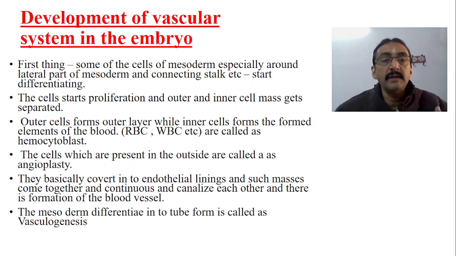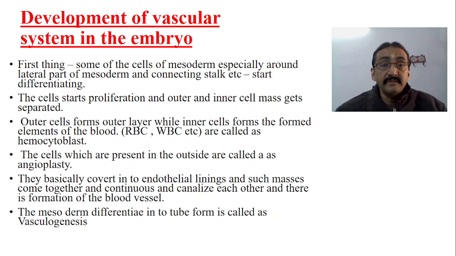From the outermost layer, okay, outer cells, they form the outer layers, whereas the inner cells which are present there, so that they will going to form the different types of elements of the blood like RBC, WBC. The stem cell for this RBC and WBC, etc., is formed. So they are called as hemocytoblast. I think it is very clear.